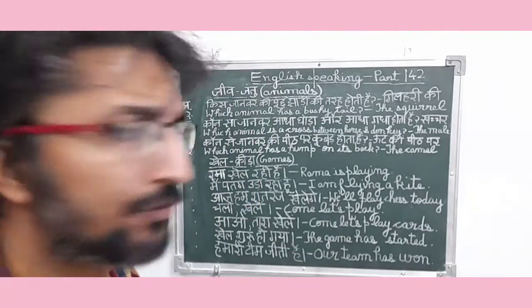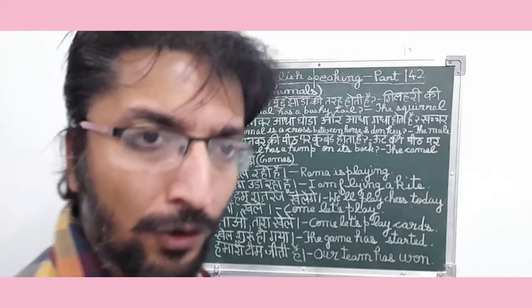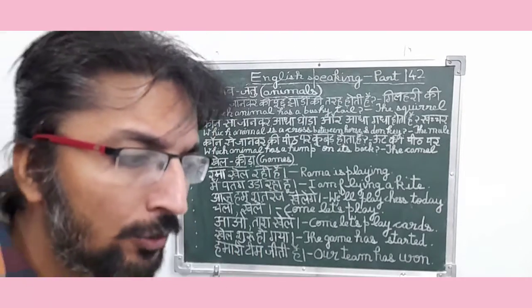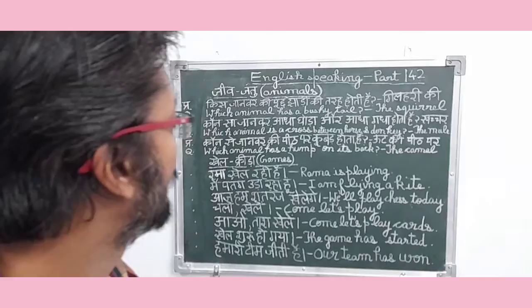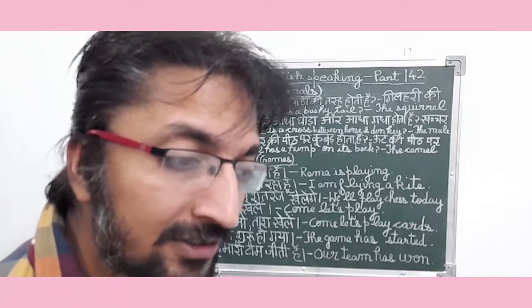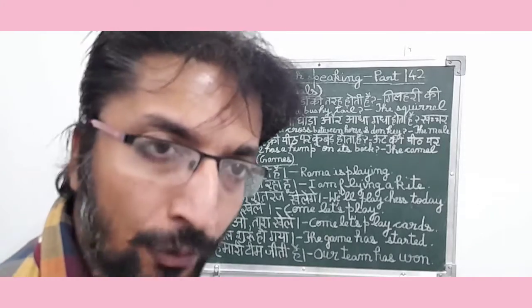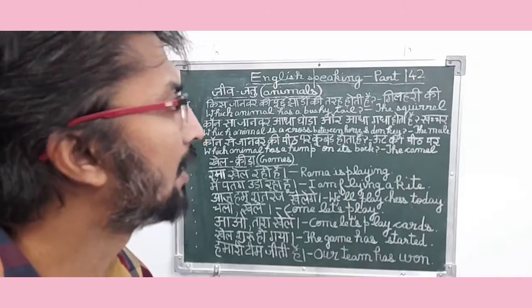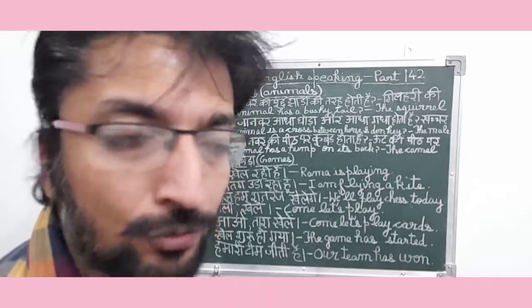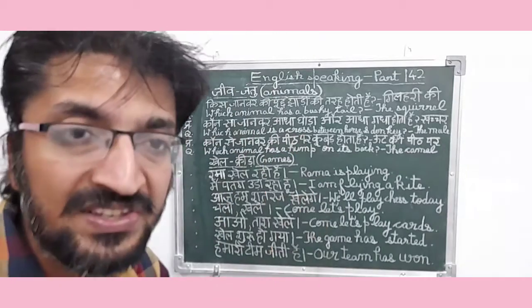Friends, today we are going to start our English speaking part 142, and we are going to continue the same topic, that is, Jeev Jantu, means animals related sentences in our English language. So friends, let's start our English speaking part 142. Jeev Jantu means animals.